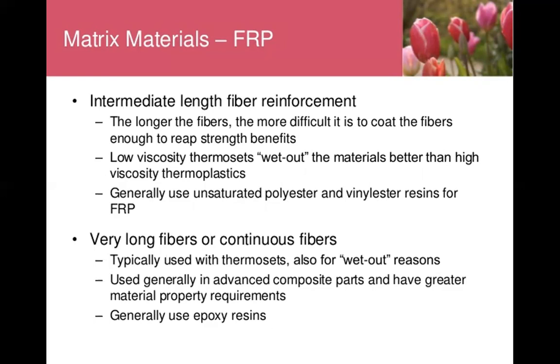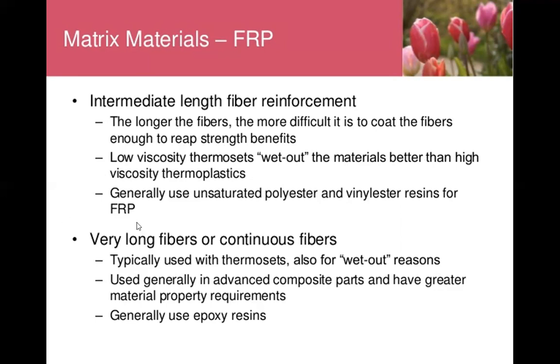The longer the fiber, the more difficult it is to coat the fiber enough to reap the strength benefits. Coming to viscosity, the low viscosity thermoset plastic is chosen as a matrix material, because it wets out the material better than the high viscosity thermoplastic. Generally, unsaturated polyesters and vinyl ester resins are used for fiber reinforced plastic.